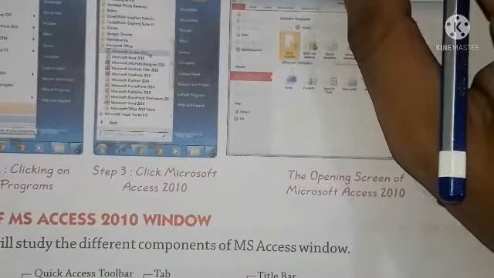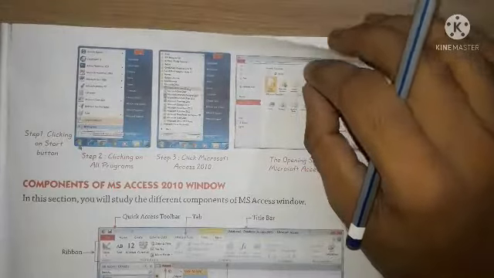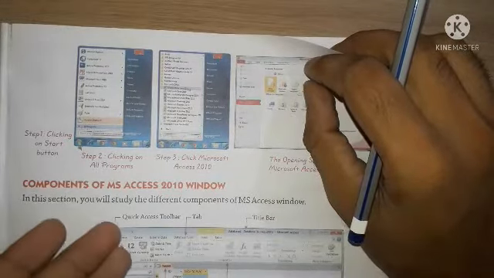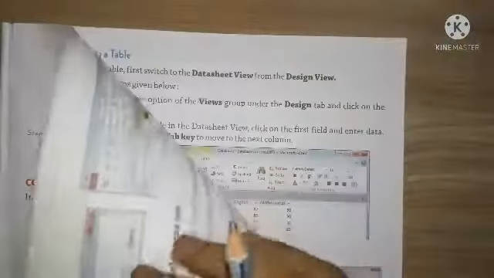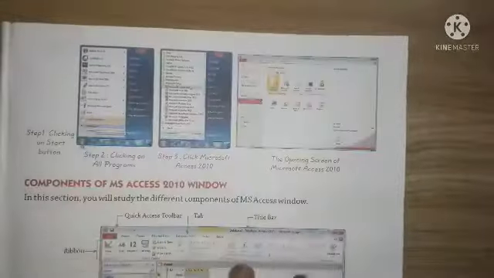Okay, so this is it for this video, and in the next video we will learn about the components of the MS Access 2010 window, and after that we will learn creating a table and dealing with the table.